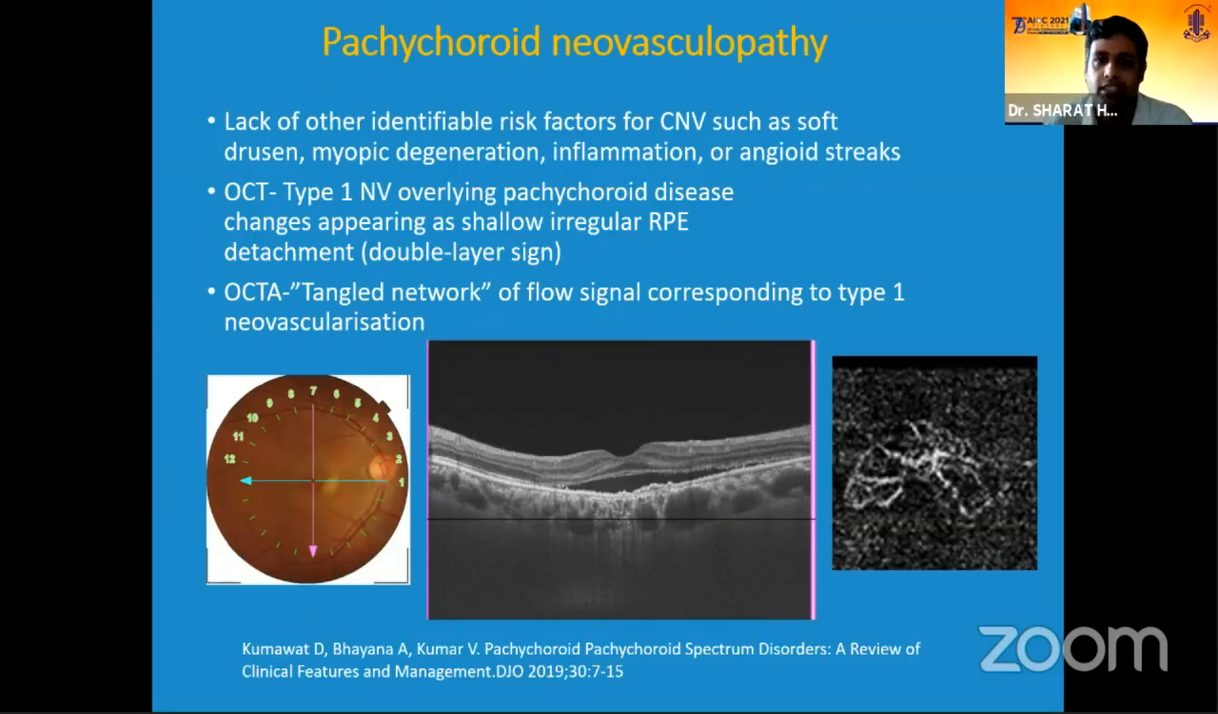This type 1 neovascularization usually overlays the pachychoroid disease, and there will be a shallow irregular RPE detachment like a double layer sign, which has been nicely described by Dr. Rajan Narayanan, where you will see the RPE layer and the Bruch's layer separately. And the OCT angio will definitely pick up the neovascular network in these cases.